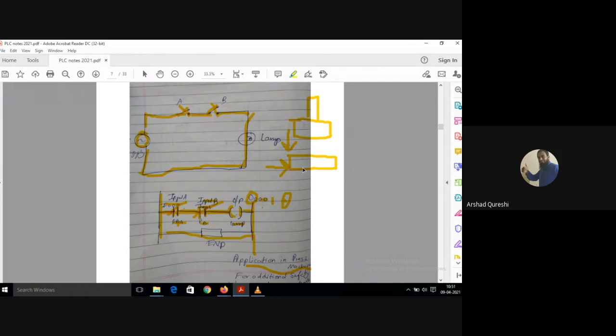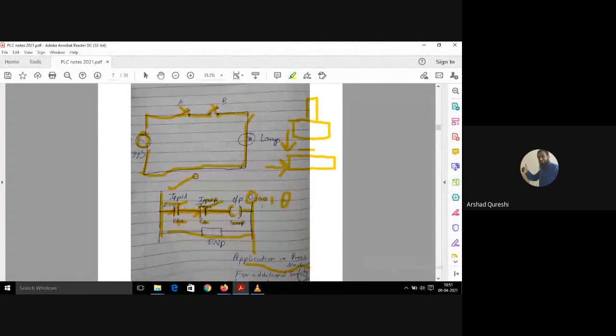If one press operation is done, then you go to the second press operation, second job. What happens if he is putting one hand here, and with the other hand he is pushing push button A, input A?